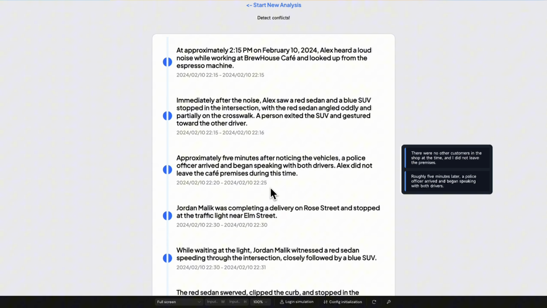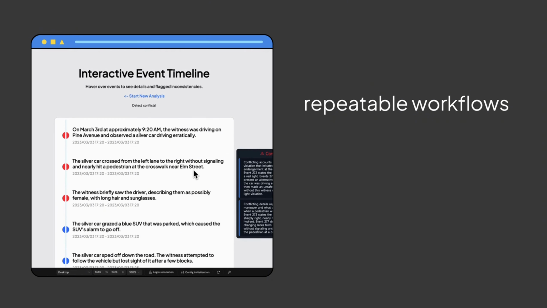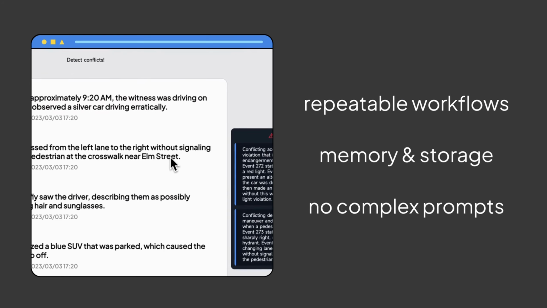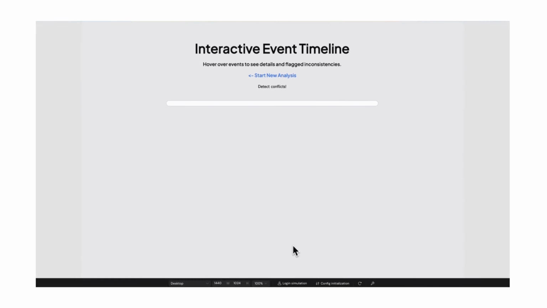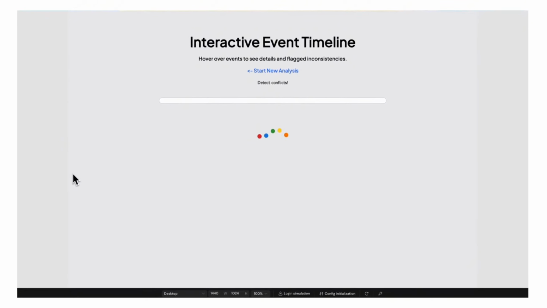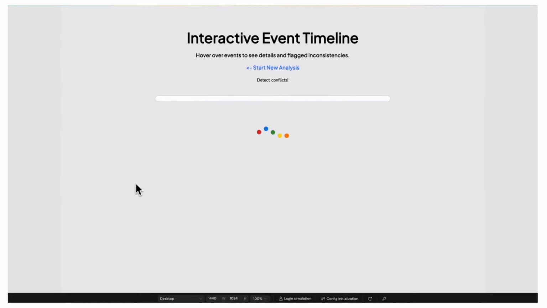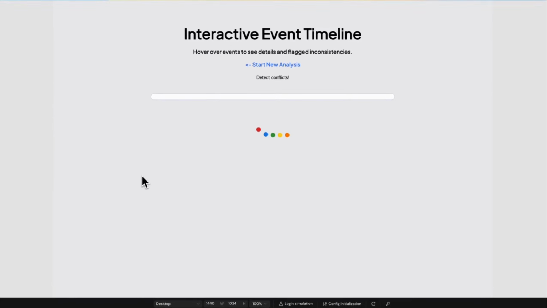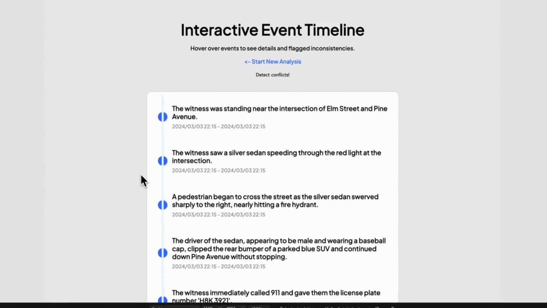You might ask, why not just copy-paste transcripts into ChatGPT or Gemini and ask for a timeline? Here's why that falls short. You need repeatable workflows, not one-off prompts. You need memory, structure, storage, and collaboration, not just a single AI chat. And most importantly, non-technical users shouldn't have to write complex prompts every time. With Momen, we built an app where users click a button and get a full timeline, no engineering skills required.